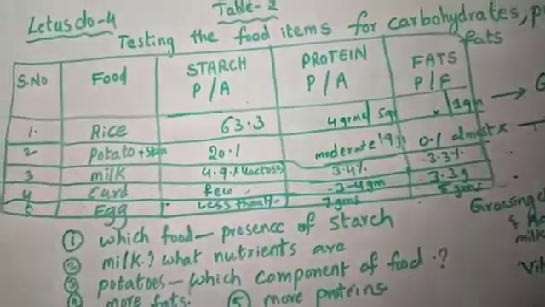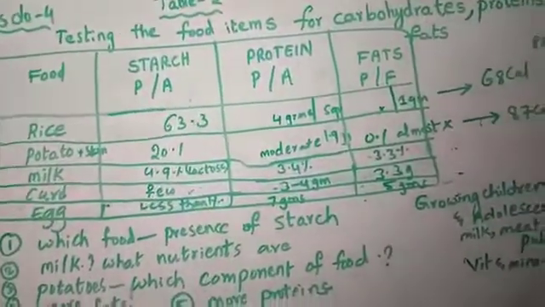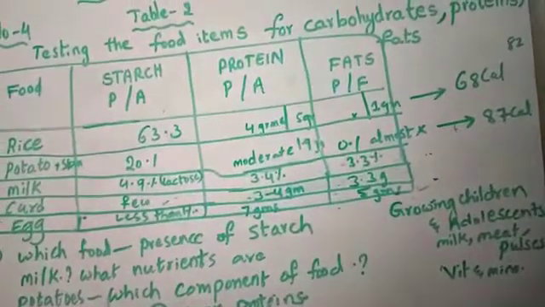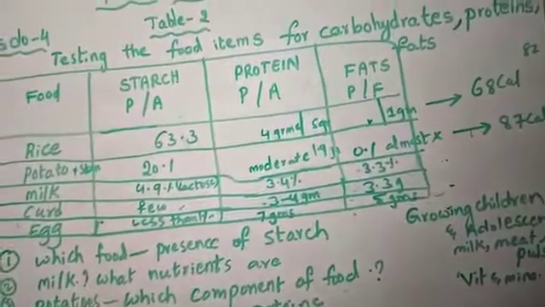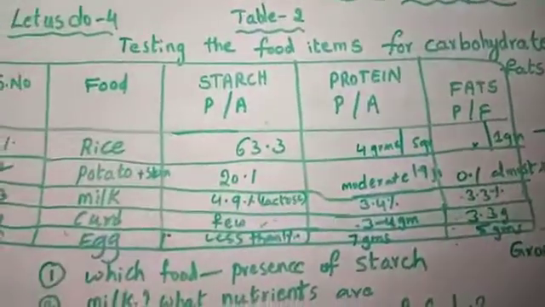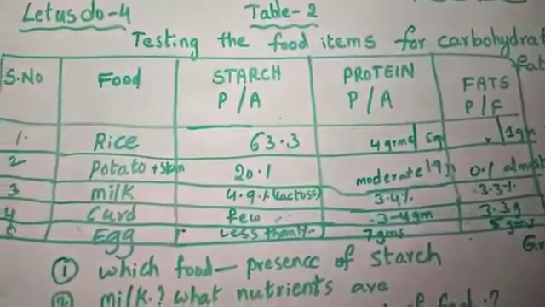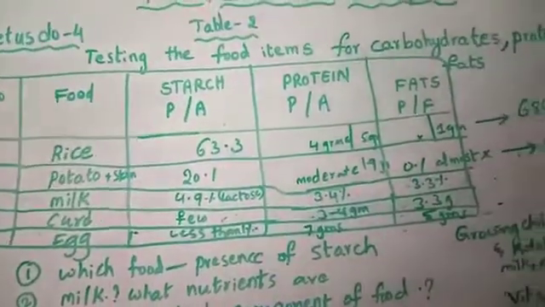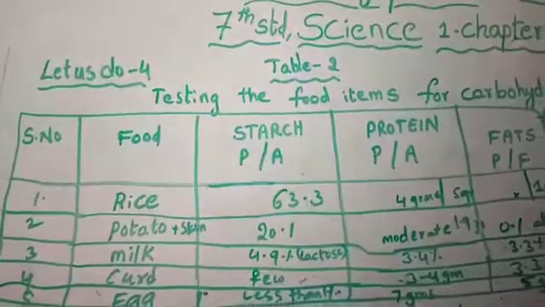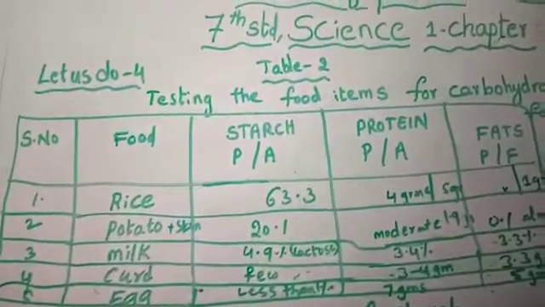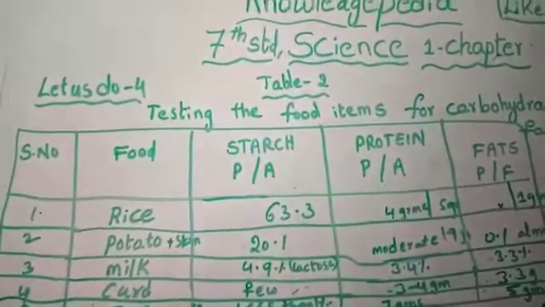Now see, children, growing children and adolescents have to eat milk, meat, pulses, and vitamins and minerals also, because they are growing children and need more proteins. Understand, children? Milk, meat, pulses have to be eaten for improving their protein levels and vitamins and minerals.